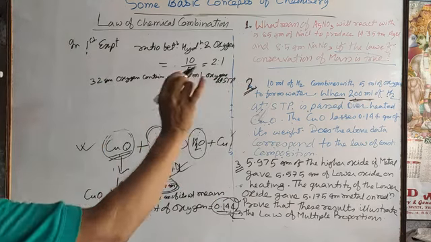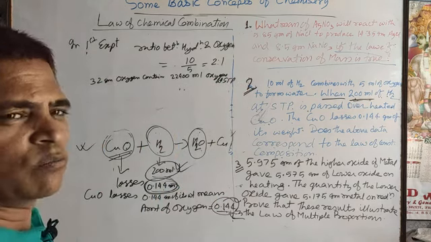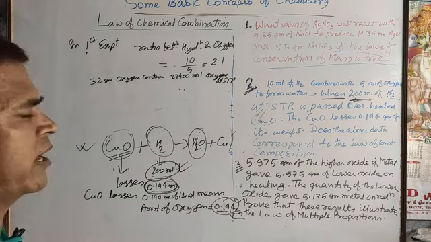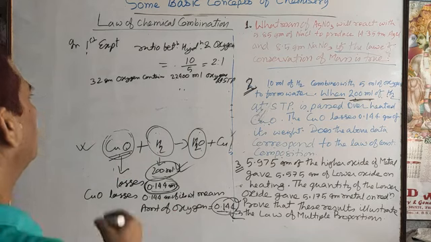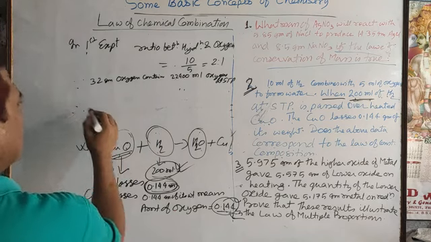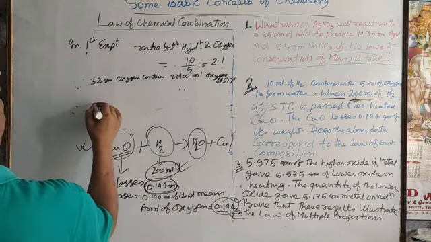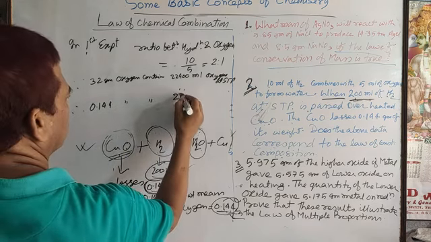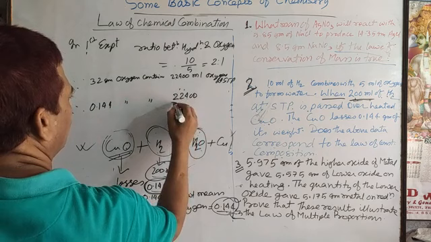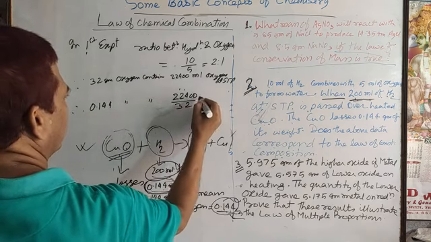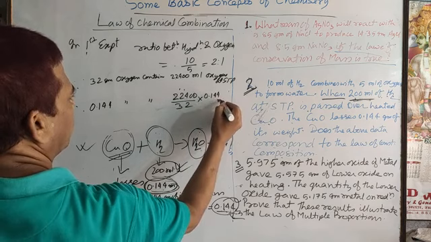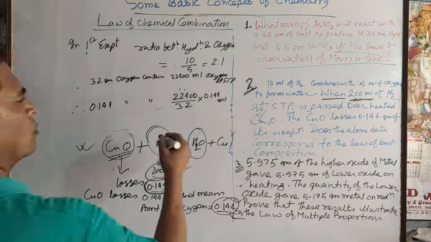One mole of any substance has a volume of 22.4 liter, meaning 22,400 ml, by the mole concept. So in 0.144 gram oxygen, how much volume? It should be 22400 into 0.144 by 32 ml.